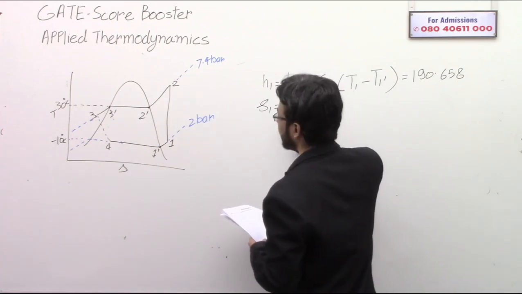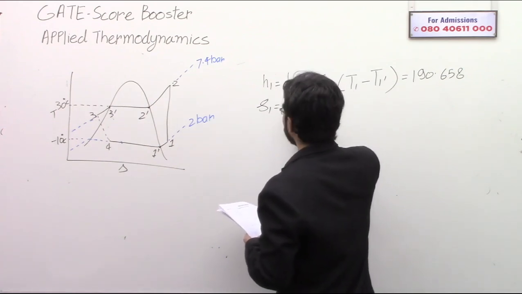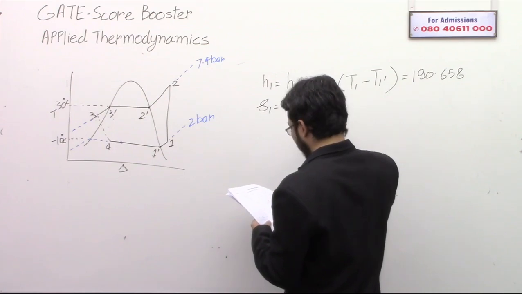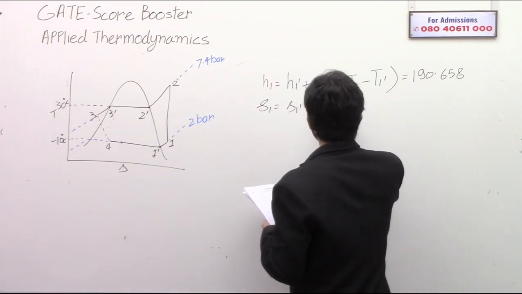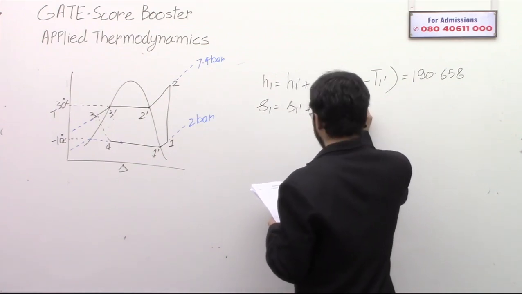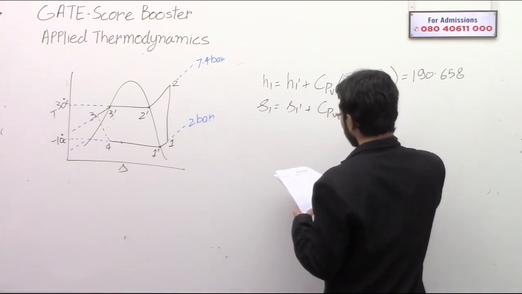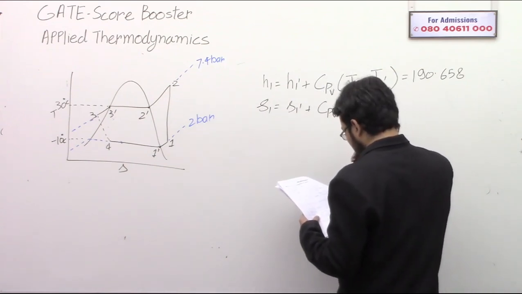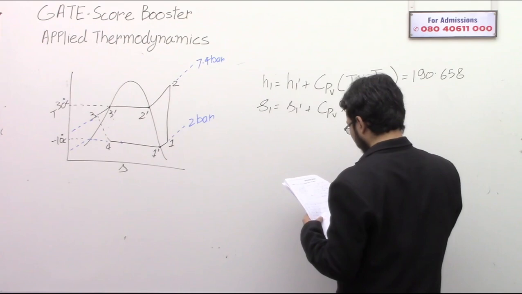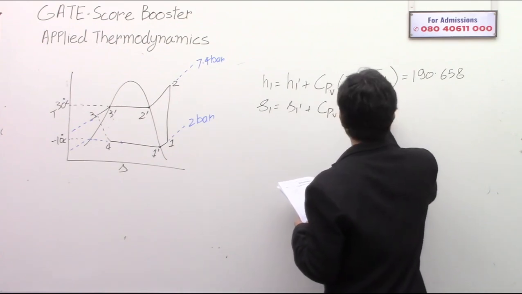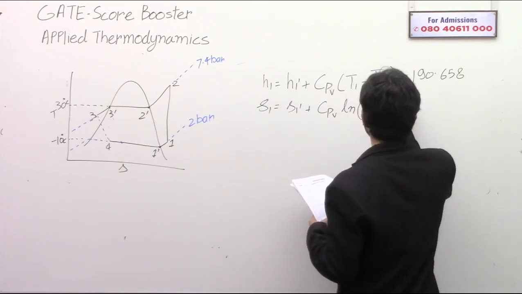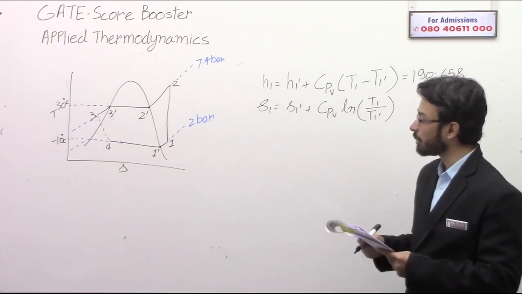So this is basically given as S1 dash plus Cp vapor into ln of T1 divided by T1 dash.